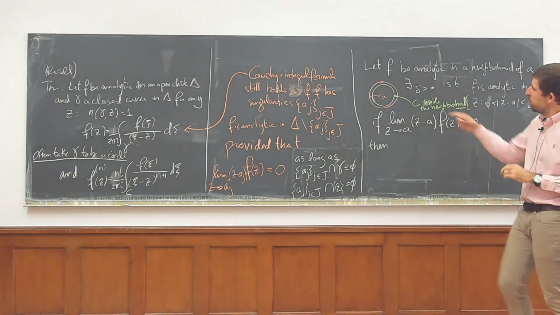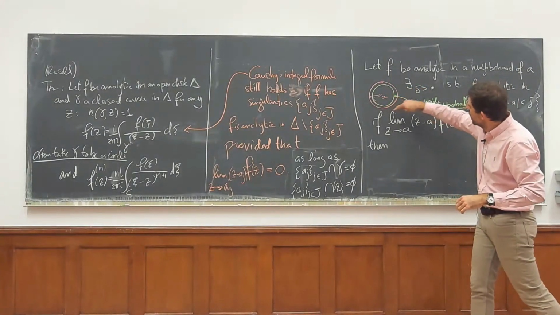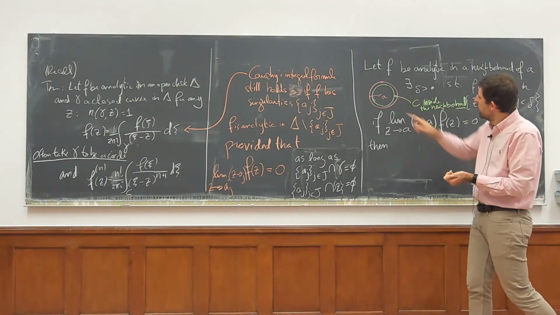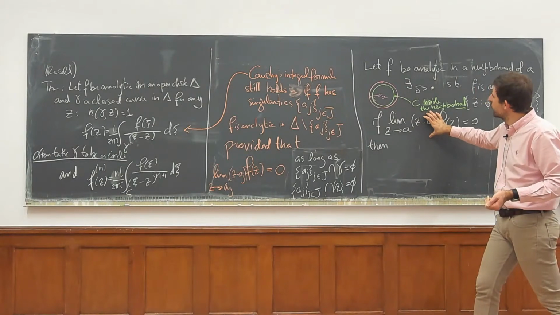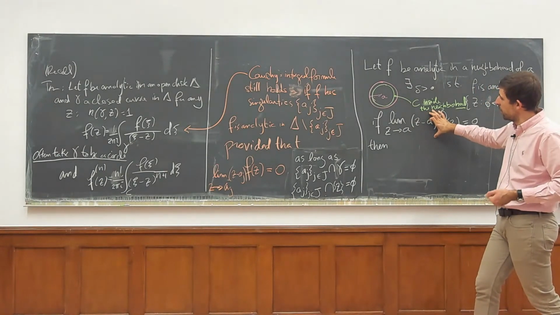Now, because f is analytic in the pink region, except for this exceptional point that satisfies the limit we know, it becomes not a problem.